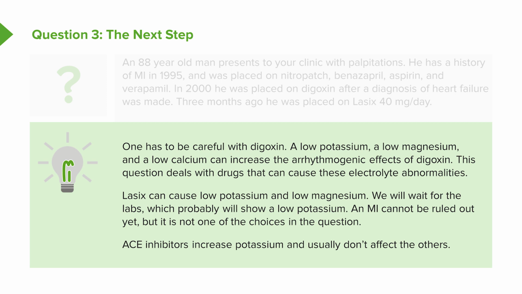An MI cannot be ruled out yet, but it is not one of the choices in this particular question, so we're not so worried about it. ACE inhibitors increase potassium and usually don't affect the others. So increasing potassium and digoxin, we're not worried about that.